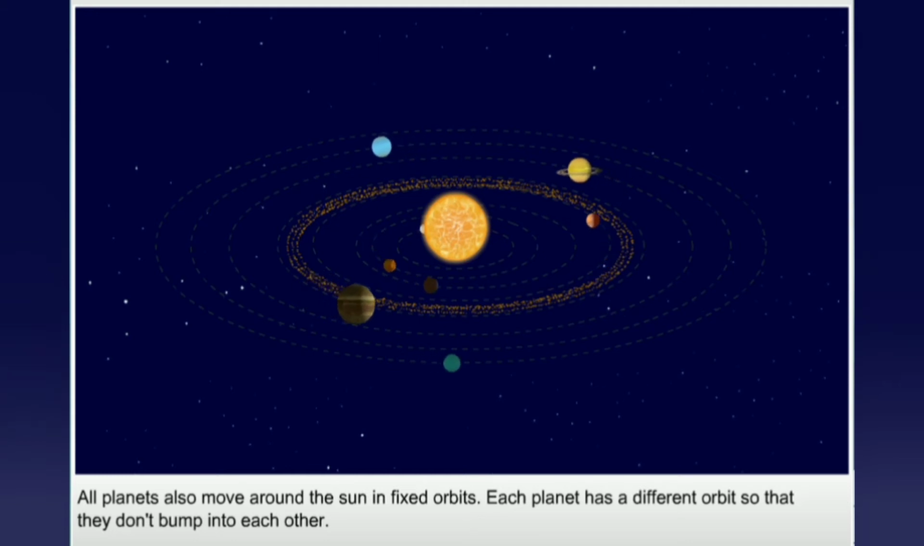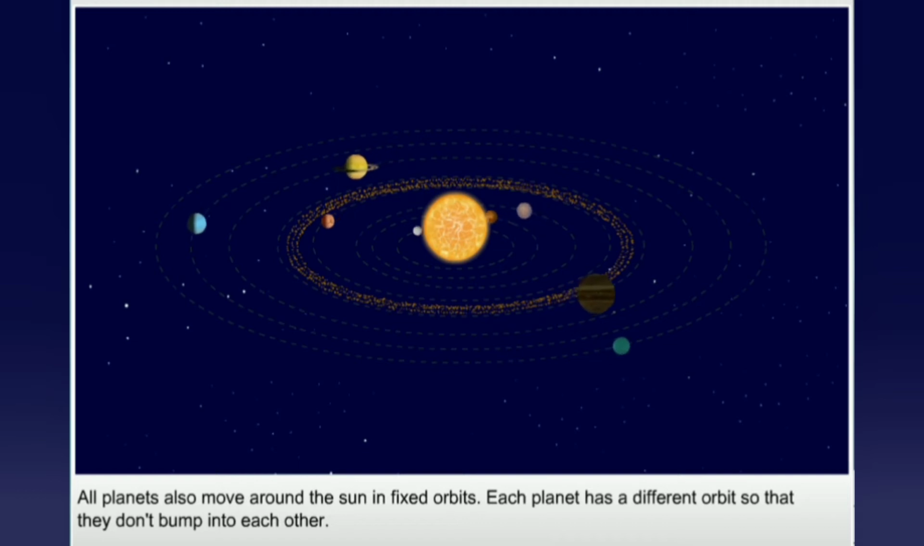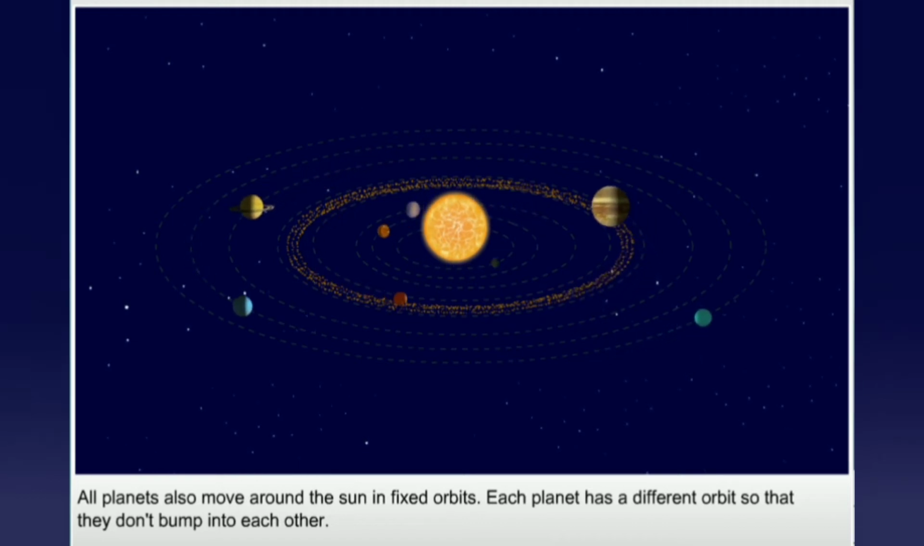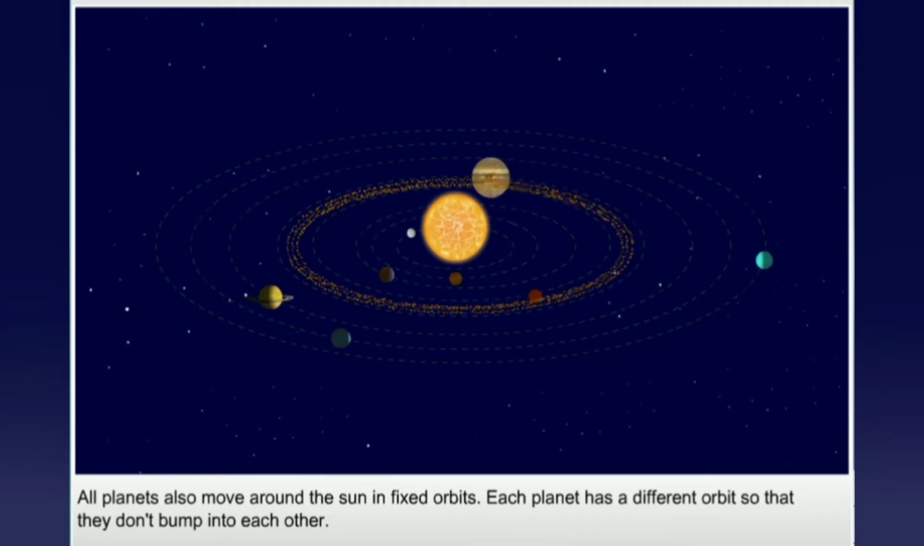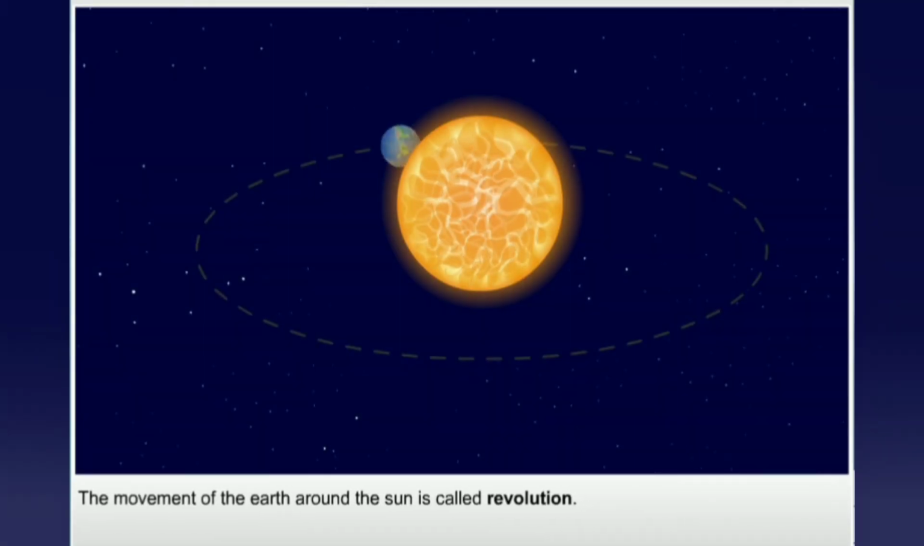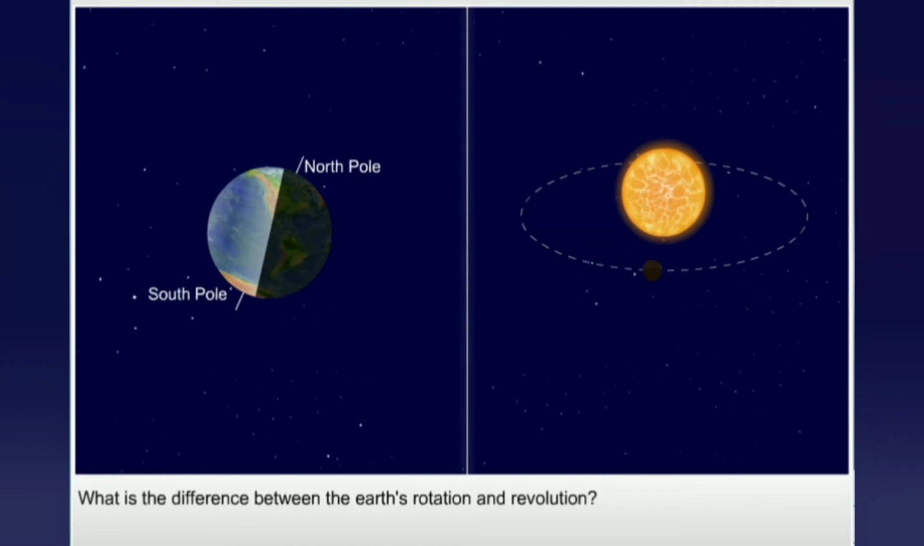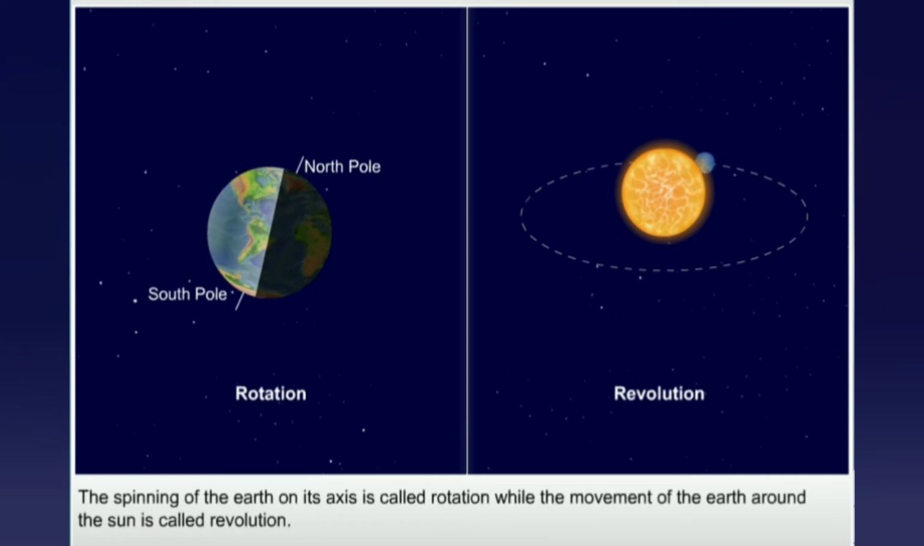All planets also move around the Sun in fixed orbits. Each planet has a different orbit so that they don't bump into each other. The movement of the Earth around the Sun is called revolution. What is the difference between the Earth's rotation and revolution? The spinning of the Earth on its axis is called rotation, while the movement of the Earth around the Sun is called revolution.